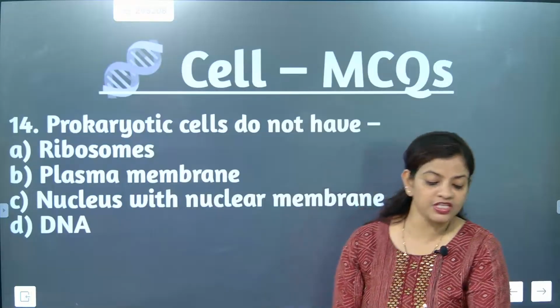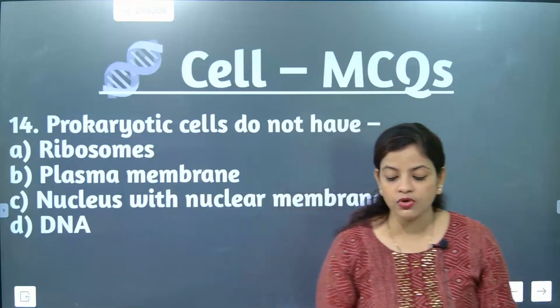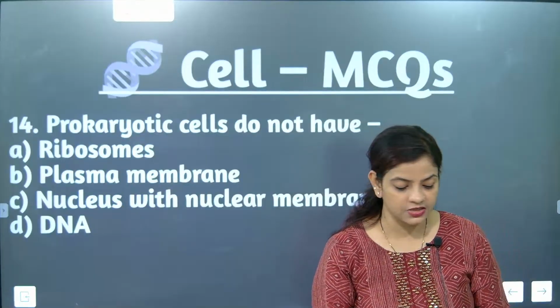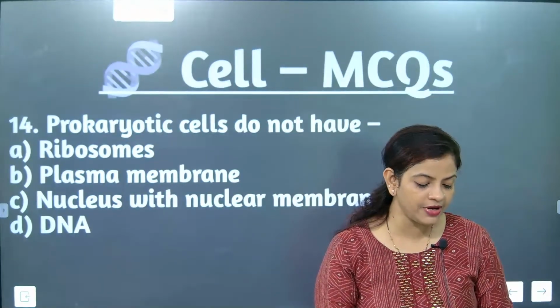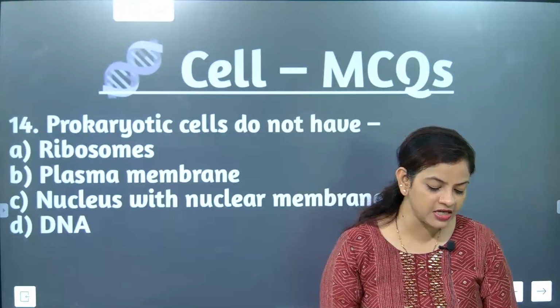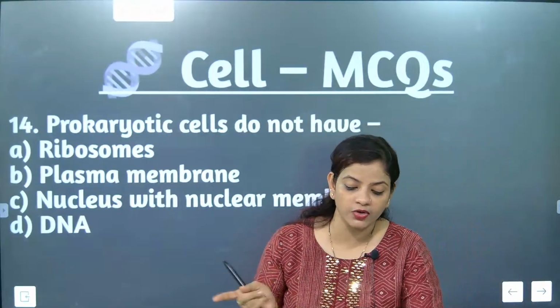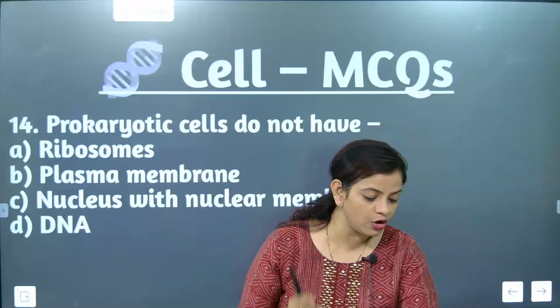So what is the difference between prokaryotic and eukaryotic organisms? Which one has double-membrane-bound cells? Anyone can give the answer. Now look here, I'm asking some questions about prokaryotic and eukaryotic, and in between I'm discussing them also.